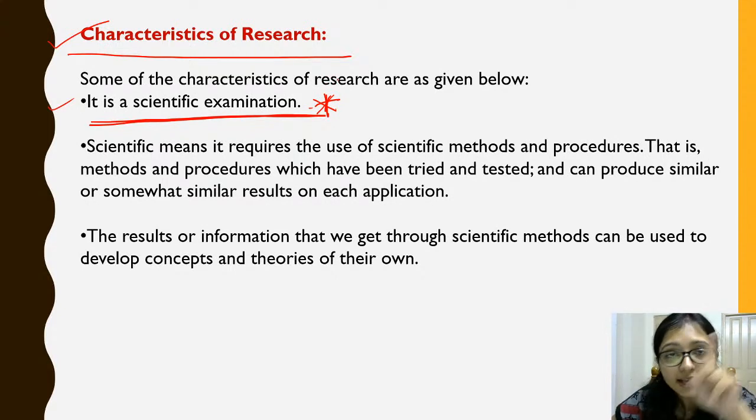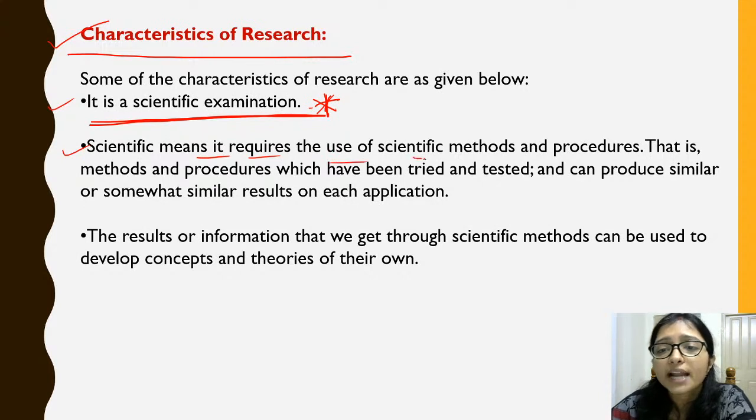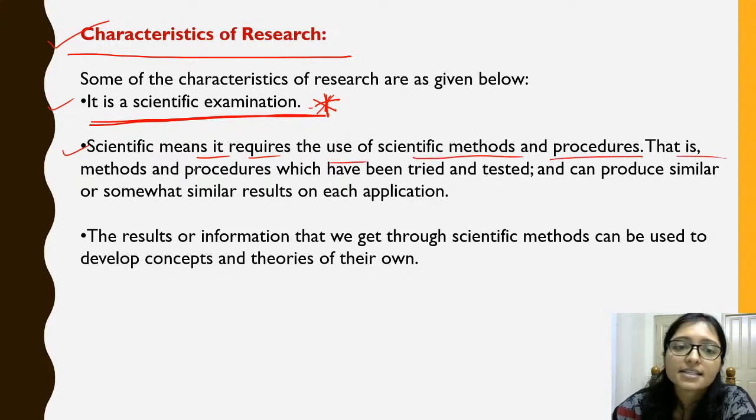But don't, that's why I am repeatedly telling you, scientific examination is everywhere. Maybe it is historical research, maybe empirical research, anything, scientific examination should be there. Scientific means it requires scientific method and procedure, the procedure which has been tried and tested.